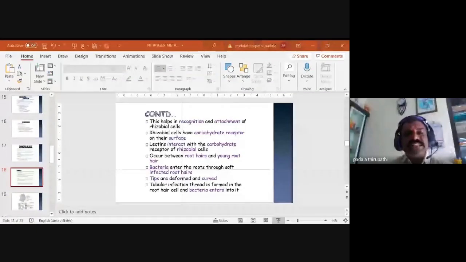So whenever the lectins interact with the carbohydrate receptors of the rhizobia cells, this occurs between the root hair and the young root hair. When these bacteria enter into the roots through soft infected root hair, the tips of the roots are deformed and curved. A tubular infection thread is formed in the root hair cell, and bacteria enter into the roots.